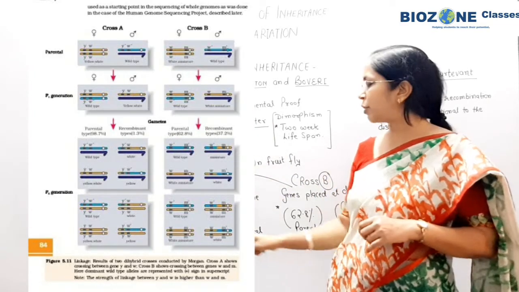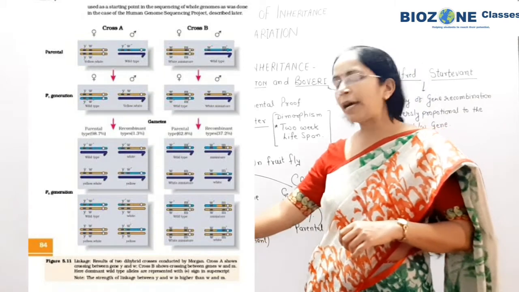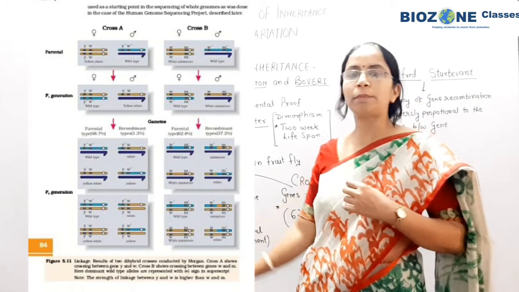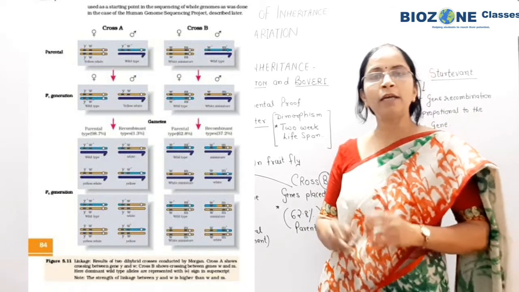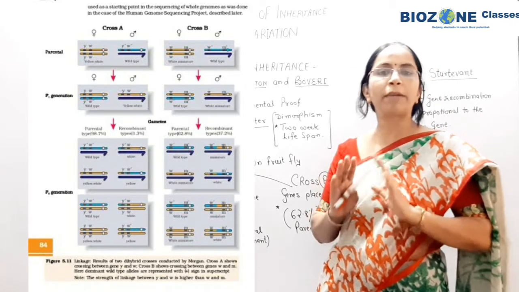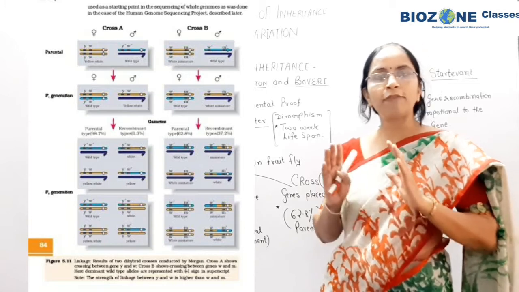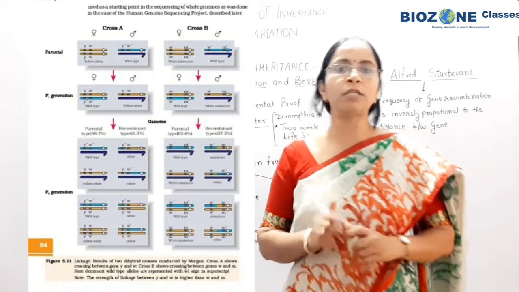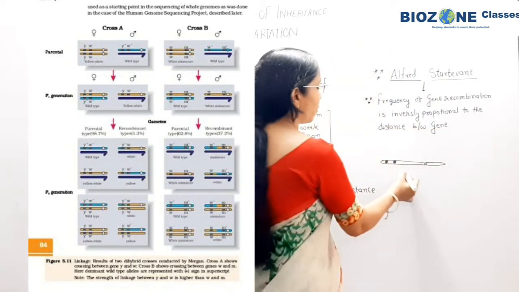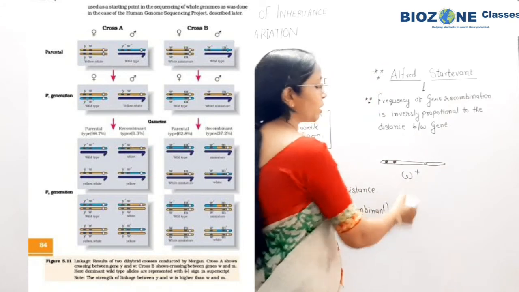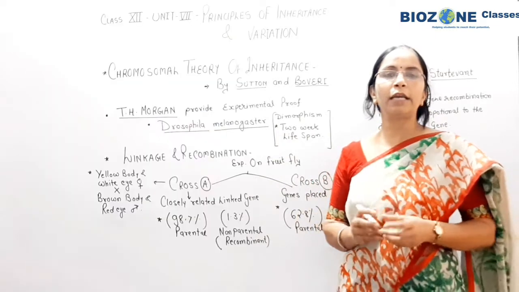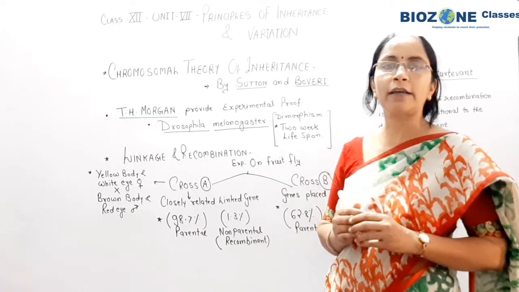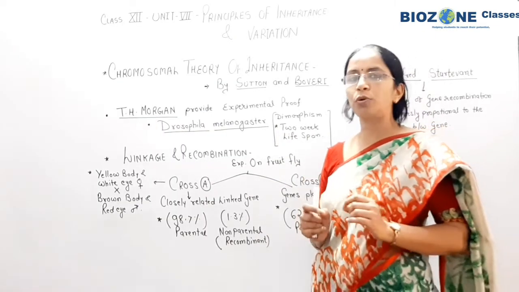So now in that chart you see the parental combination, F2 generation पे stress करिएगा chart में. Two genes are closely related. In females, genes में plus का sign नहीं है. But if you observe the male individuals, in the male individual you see this kind of structure, that is W plus. The plus sign, you remember, indicates the wild nature or wild character. So that part also you remember.